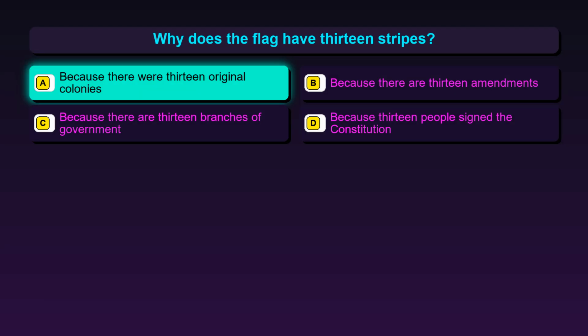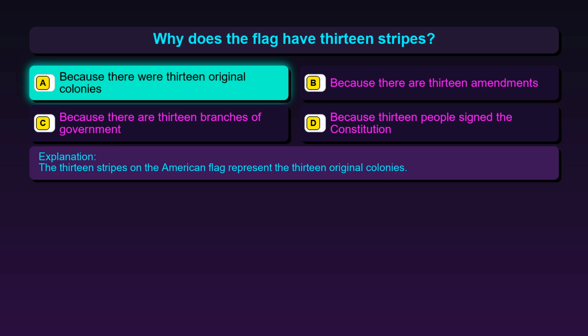The correct answer is option A, because there were 13 original colonies. The 13 stripes on the American flag represent the 13 original colonies.